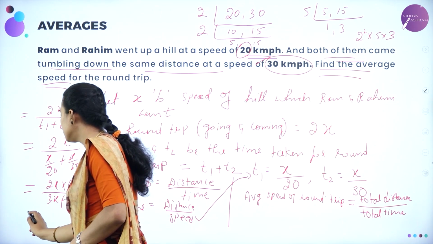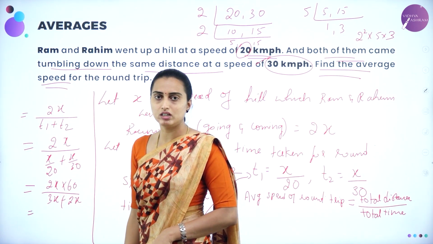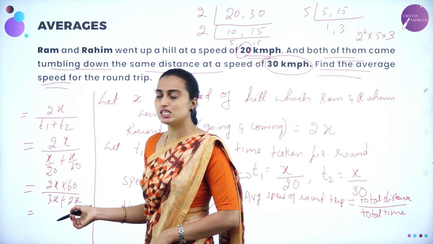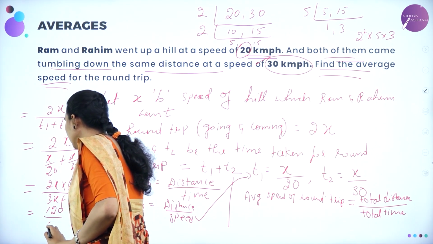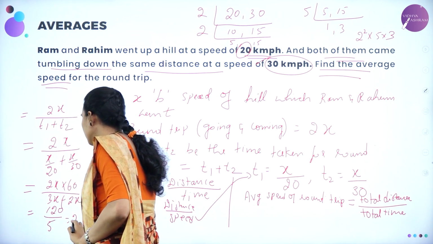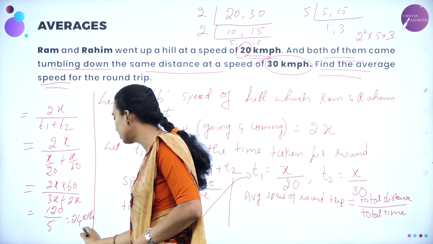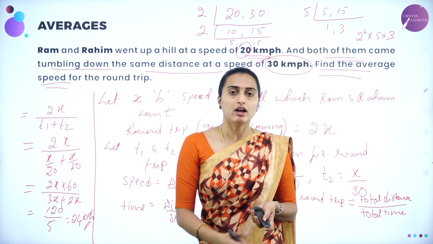So you have 3x plus 2x, which is 5x in the denominator, and x gets cancelled. 2 into 60 is 120. 120 divided by 5 will be equal to 24 kilometers per hour. Okay, that is your answer. 24 kilometers per hour.